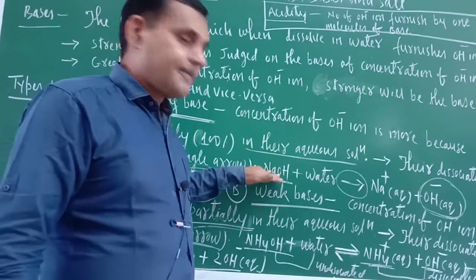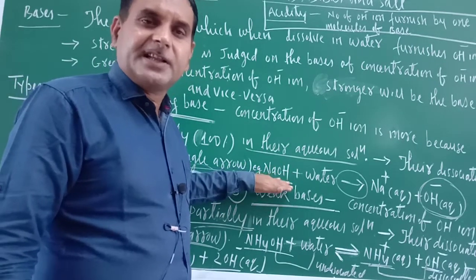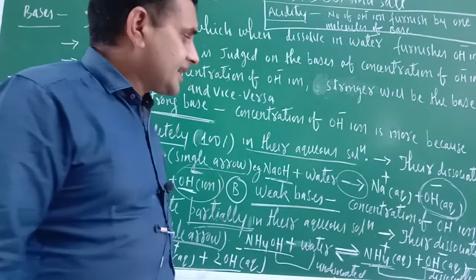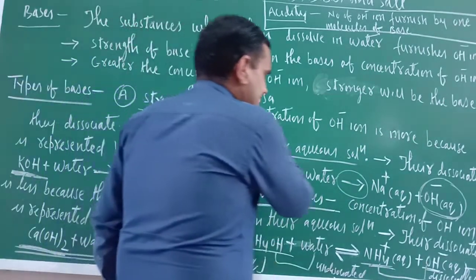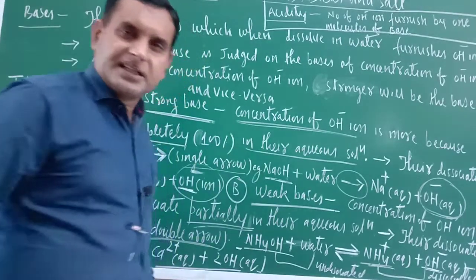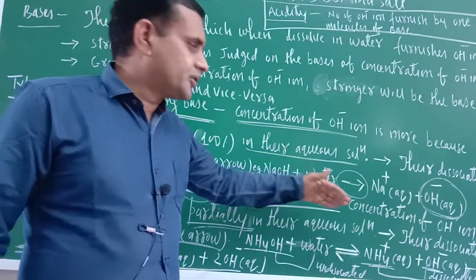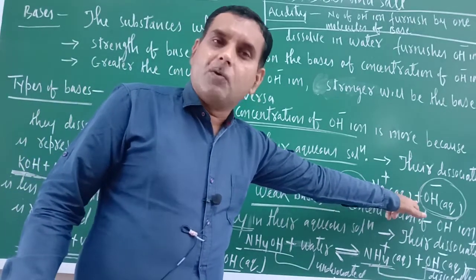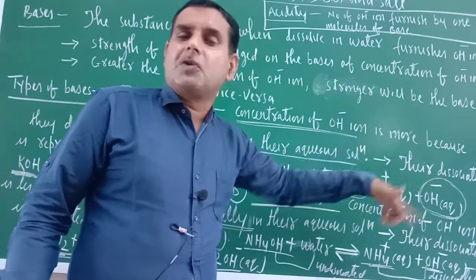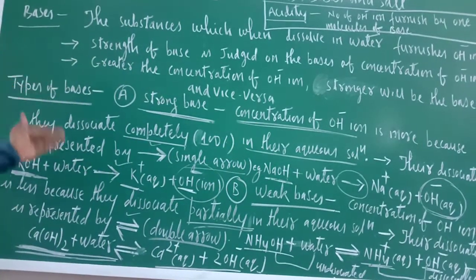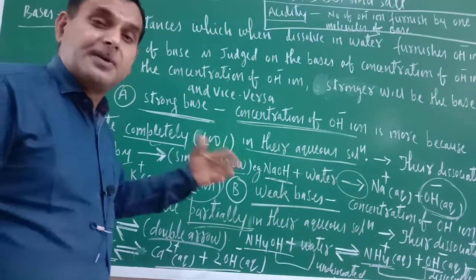Because here whatever acids or bases are present on the reactant side, they are completely dissociated into product. In such a case, 100% of the acids or bases will be dissociated, and on the product side the OH negative ion or H positive ion concentration will be more. So this is all about strong acids and strong bases.